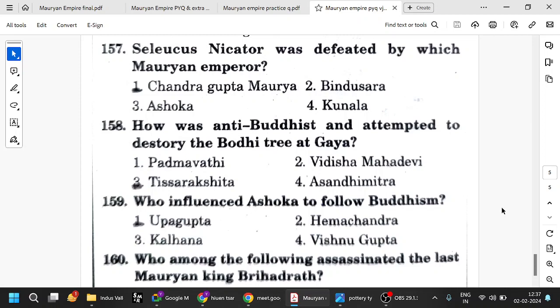Even in the Buddhist texts, like the Dipavamsa, they keep writing about many of the people who destroyed Buddhist temples, stupas, etc. So that's a common thing. Tissarakshita attempted to destroy the Bodhi tree at Gaya.